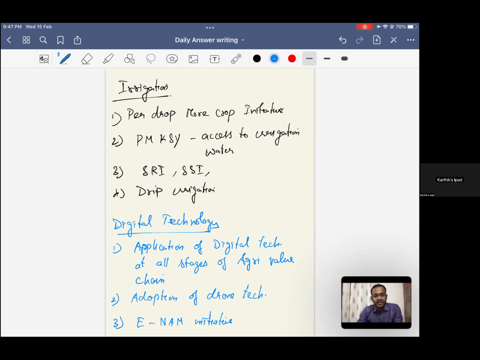Digital technologies, use of digital technology in all forms of value chain systems, adoption of drone technologies, which was used in 2020 to reduce the locust attack in 10 states of the country. eNAM initiative, which will enable a national agricultural market so that better prices will be fixed for the crops. Crops will get good remunerative prices, quick identification of markets, where a larger amount of demand and supply can be matched. So again, agrarian economy.